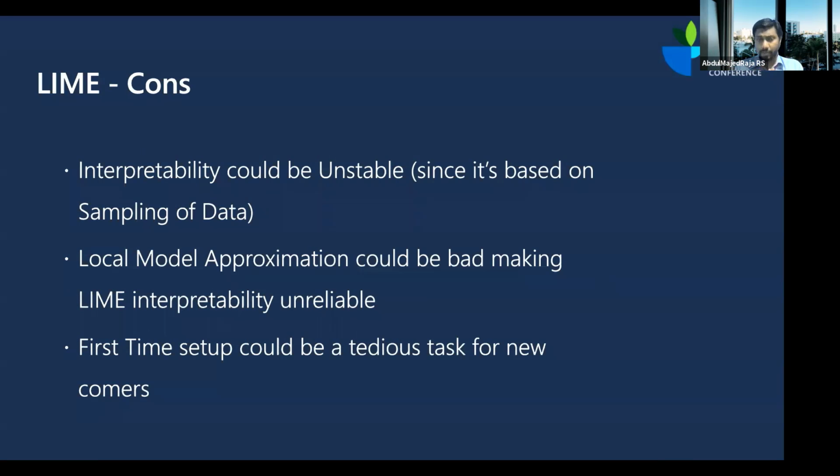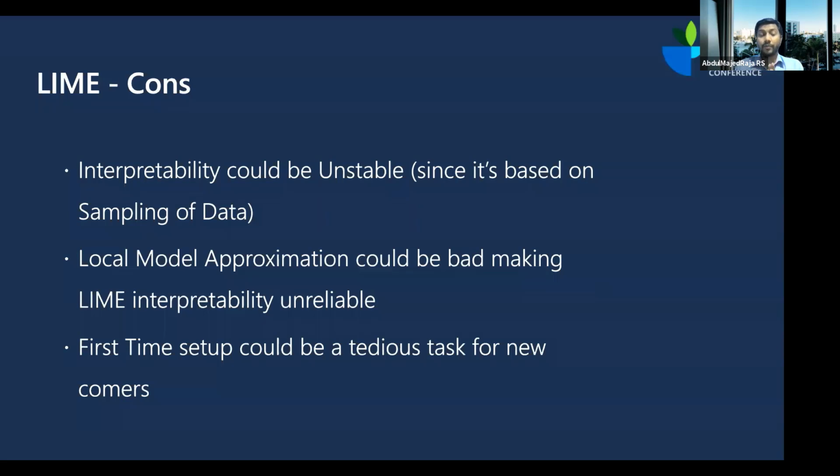It has some advantages. First, Lime works based on a sample of data, right? It's going to pick a sample of data and then build the local model, because of which the sample might always differ, and then the interpretability value could also differ. So just now we saw 79% and 21%. Sometimes it could be 80%, 20%, sometimes it could be 85% and 15%. So the interpretability value could change, which could make it unstable. Whenever there is a change in figures, business might not like it.